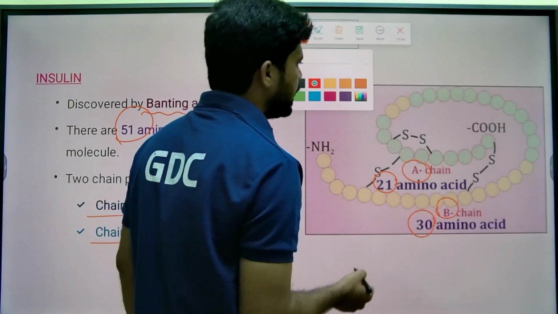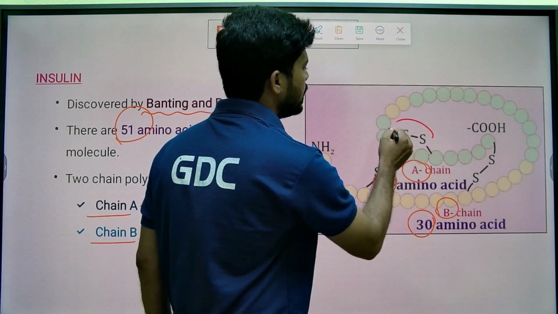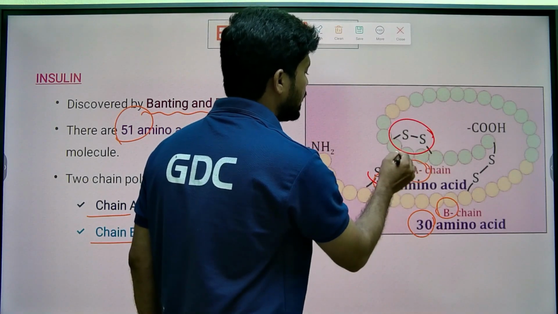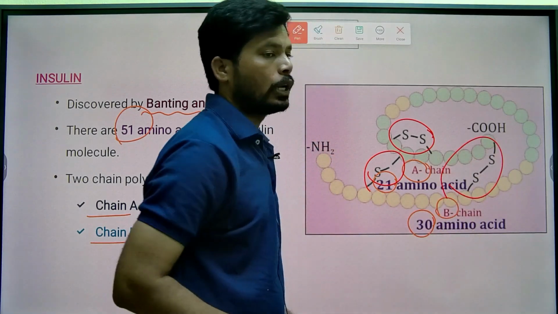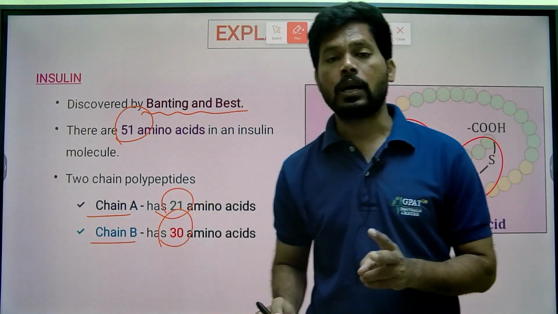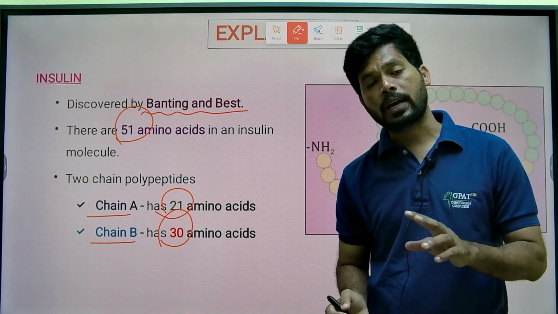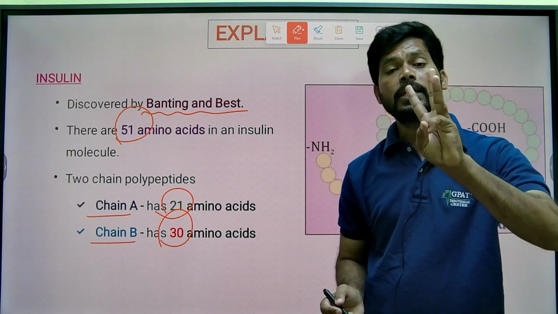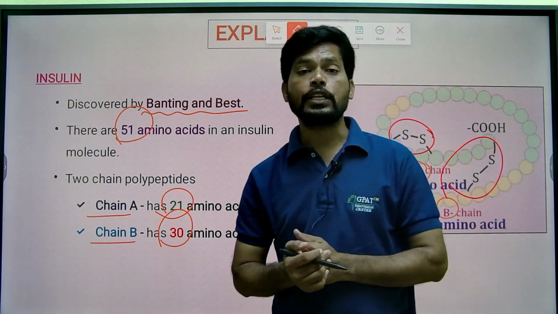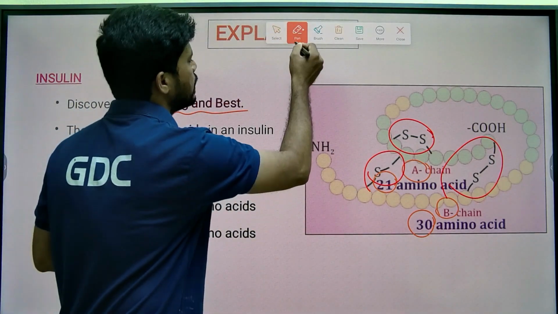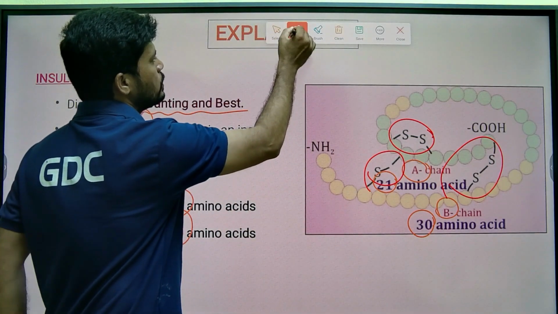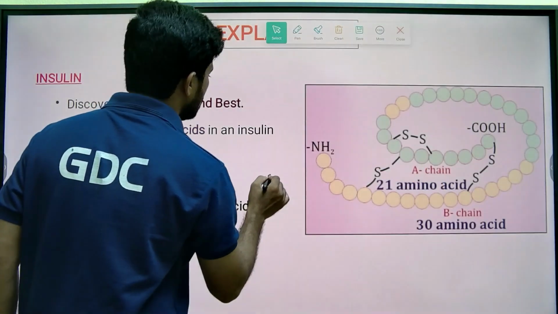The important thing is that insulin contains three disulfide bonds. The A and B chains of insulin are connected by disulfide bonds. There are three disulfide bonds present in the insulin structure. And you know the importance of insulin: it regulates the blood glucose levels.